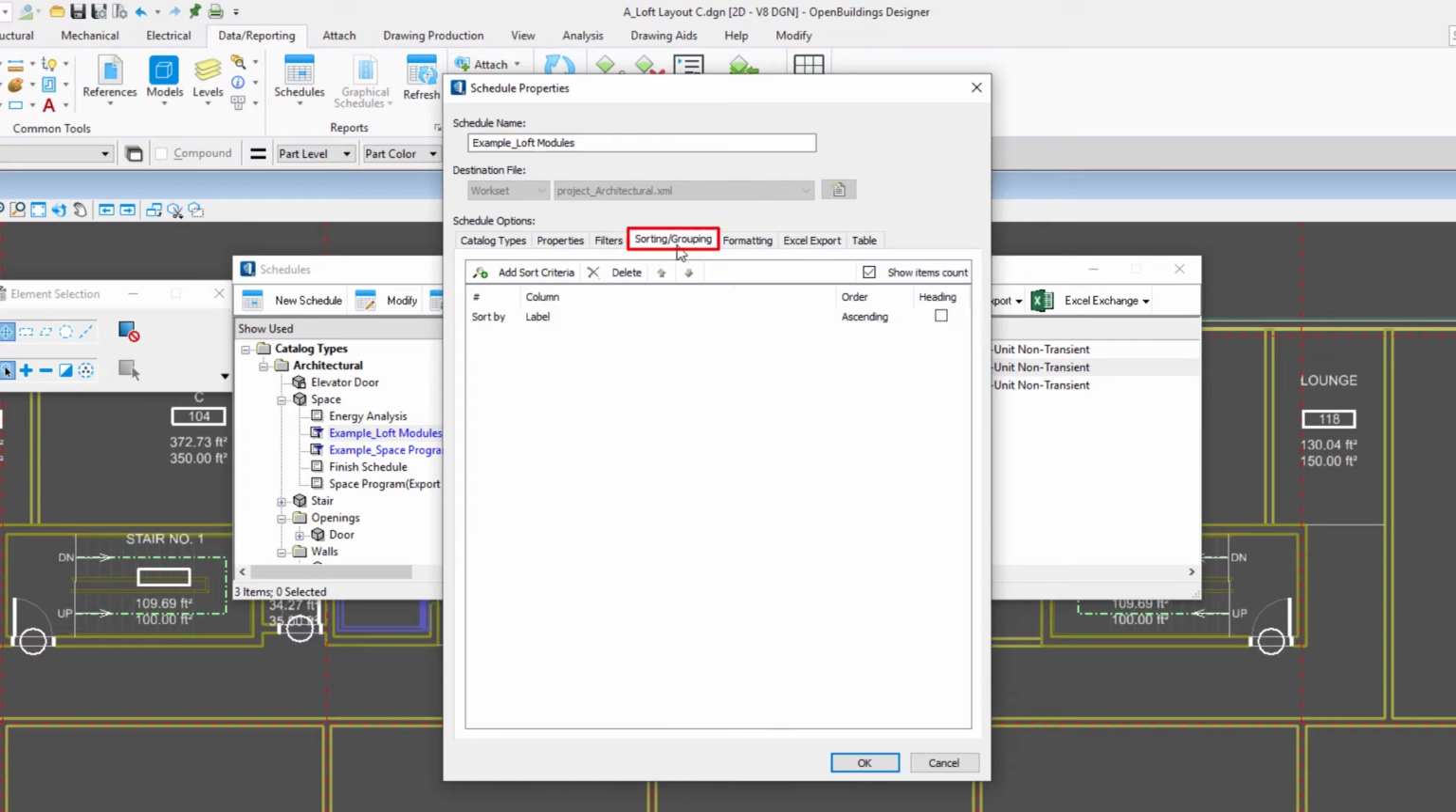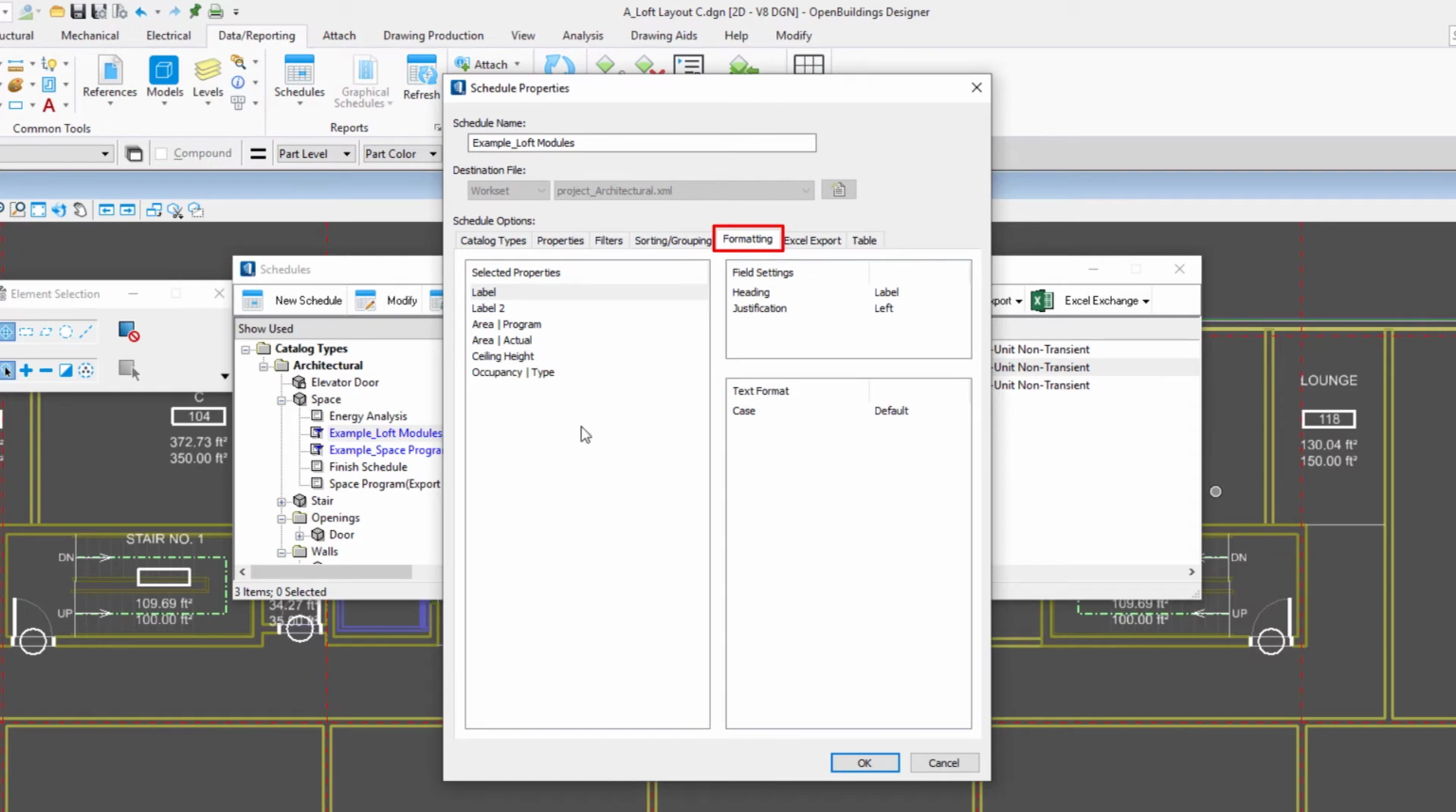Then we'll go to the sorting and grouping tab. This lets you create different levels of sorting. Right now it's set to sort by the label. Of course, in this case, all of the label properties say loft unit. So I'm going to change that and select label 2 as my sorting property so that it's the A, B, or C value. And they'll sort ascending. And I've also clicked on show item counts. So any units that are exactly the same, where all the properties match up, will just get listed in our table once, and we'll get a count for those.